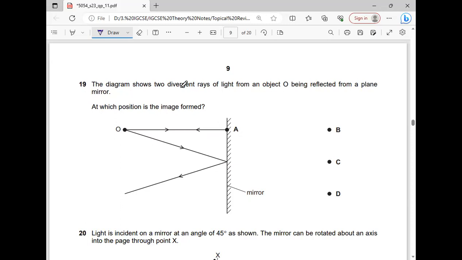19. The diagram shows two divergent rays of light from an object being reflected from the plane mirror. At which position is the image formed? Now we have to complete the ray diagram. I will place the scale and redraw the lines in the back direction with a dotted line, and we know that the distance of the object from the mirror is equal to the distance of the image inside the mirror. Now at which point are these two rays intersecting with each other? At point B. So point B will be the correct option.